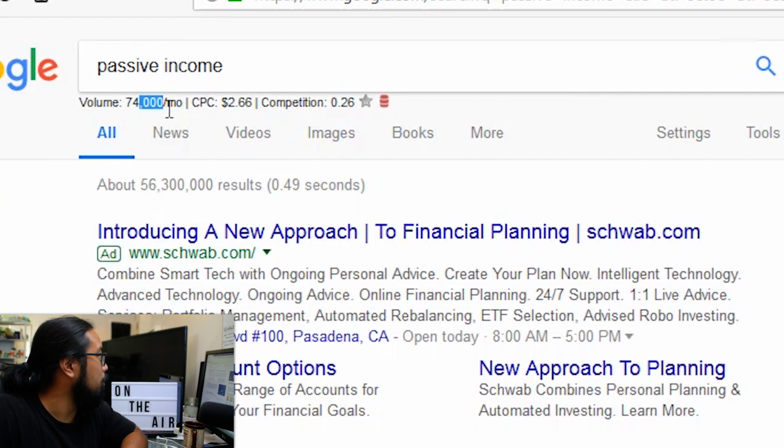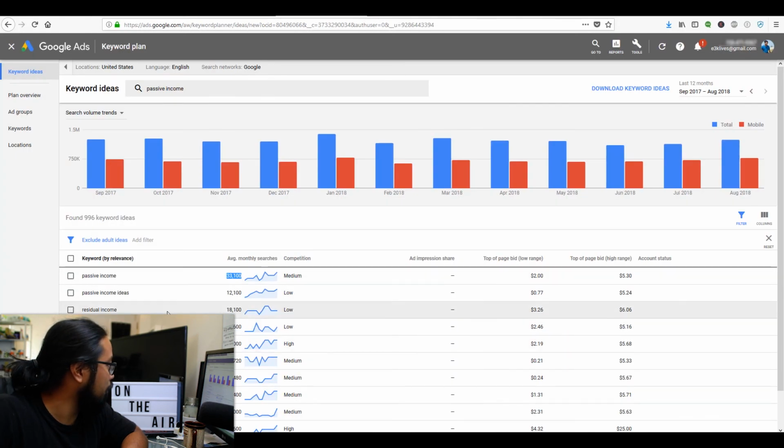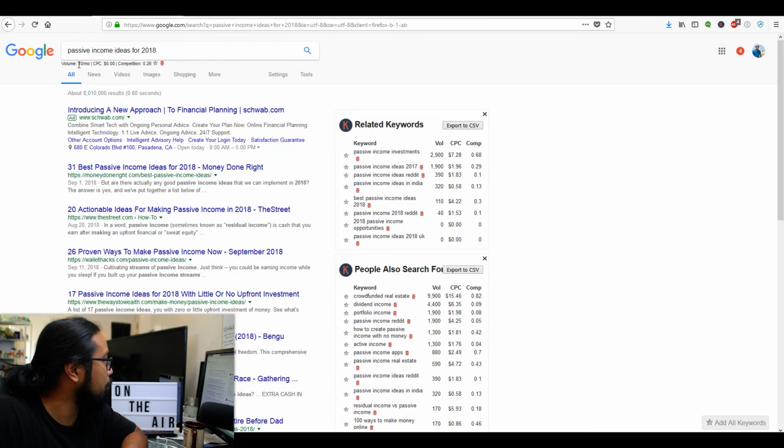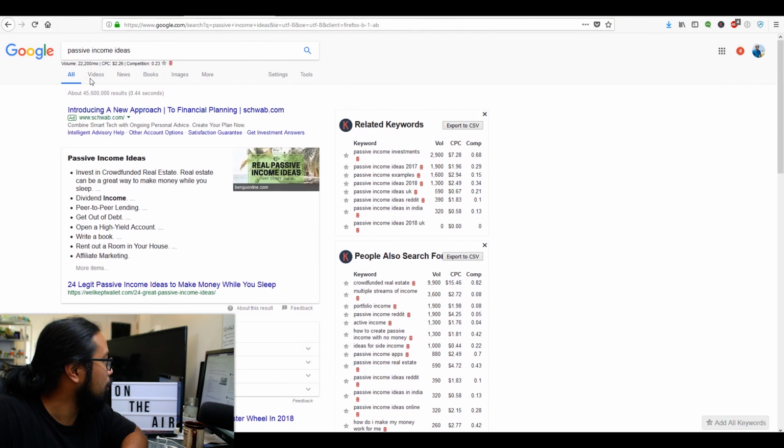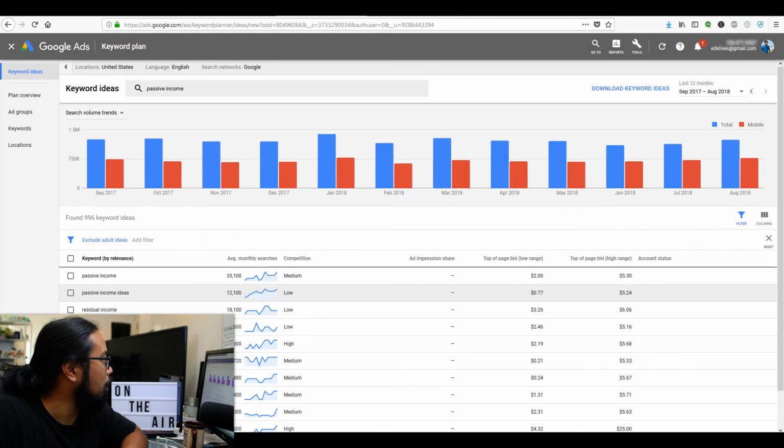Interestingly different based off these searches. See, look at the difference right here. Not this one. 22,000 a month, and based off this.